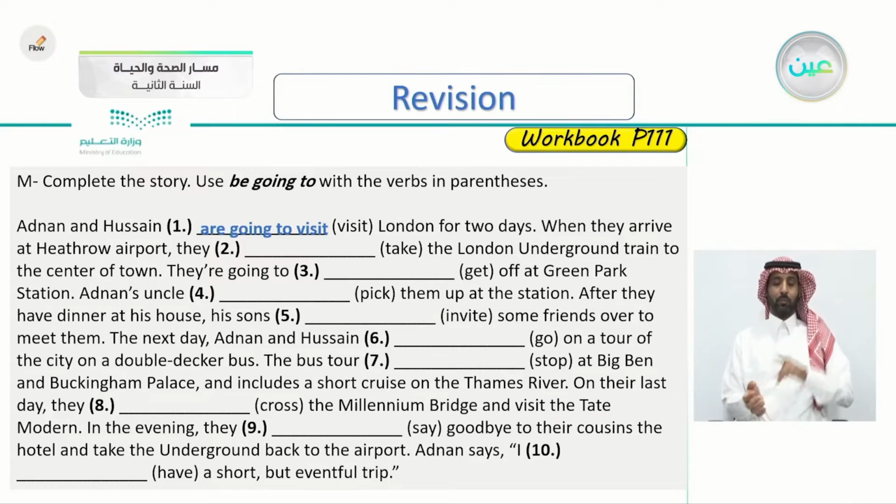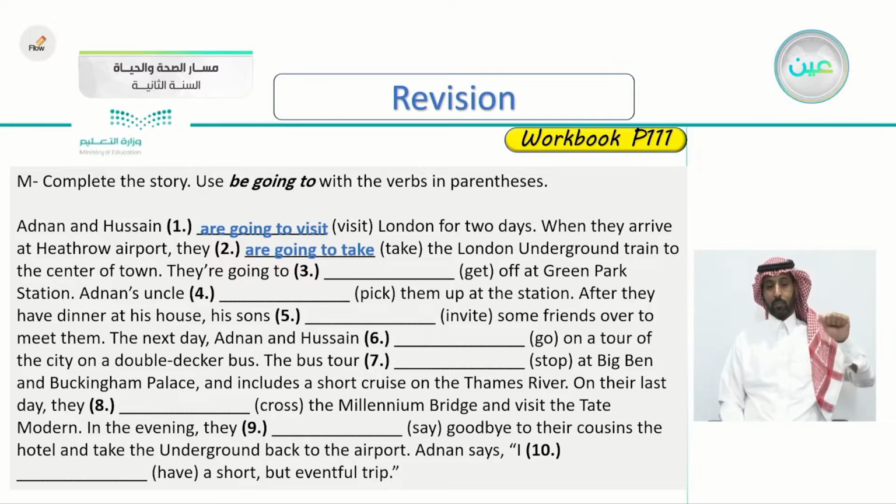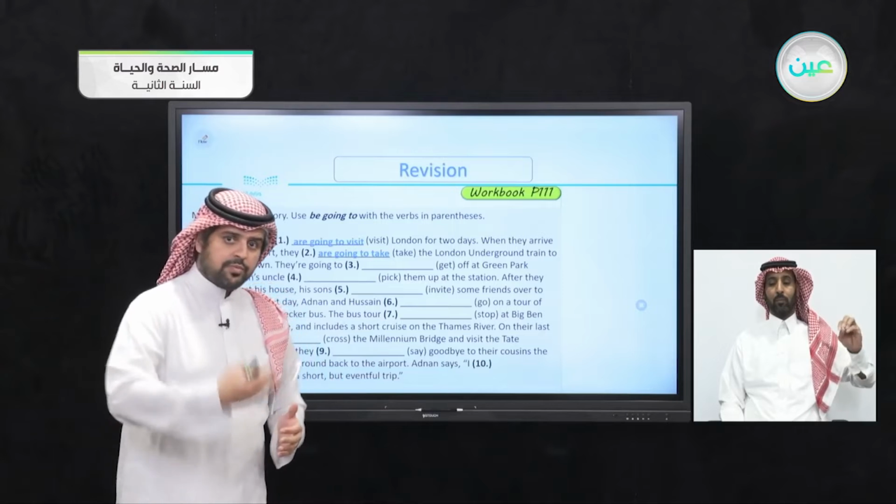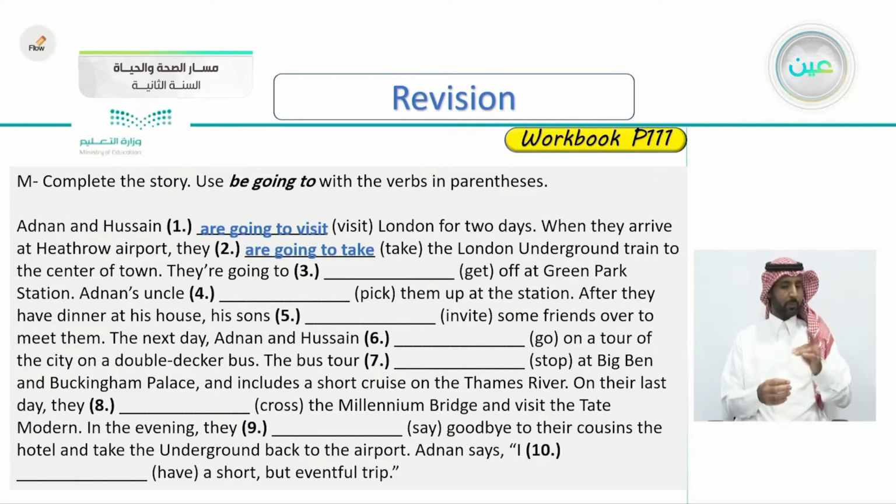When they arrive at Heathrow Airport, they take the London Underground train to the center of town. So they and the verb take. Very good. They're going to take. And notice here that the verbs visit and take are the base form. Are going to or is going to, and the verb is in the base form, and you put it next. The London Underground train to the center of town.